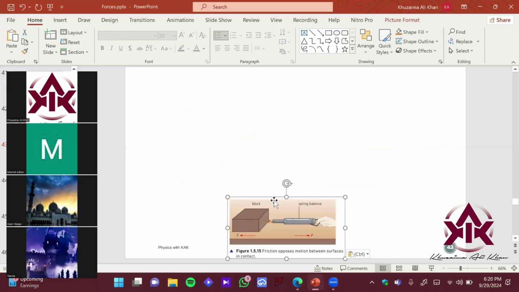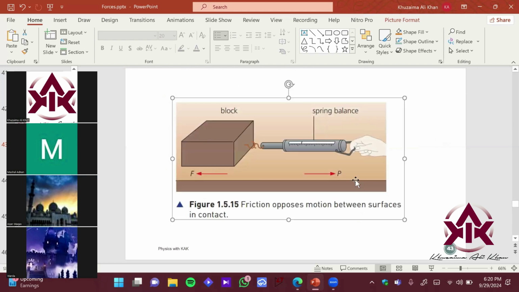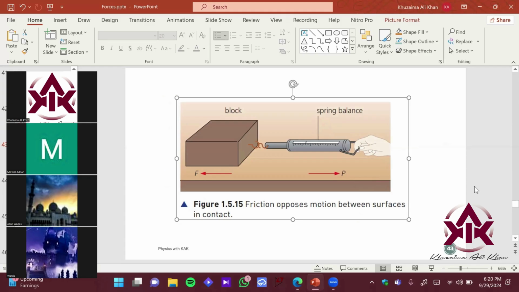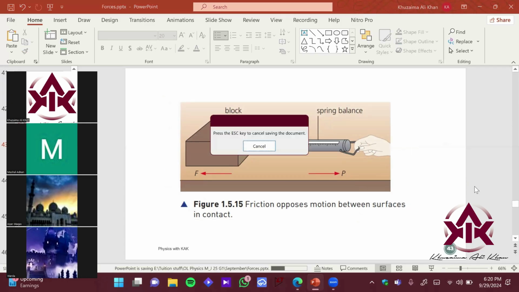So let's see this example over here, right? This is an experiment which basically measures the force of friction, right? This is a spring balance. So what is a spring balance? Let me explain the setup. This comes in your MCQ, right? It's pretty much okay. Let me just save it first.